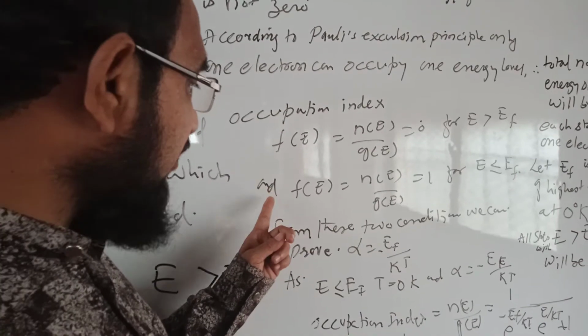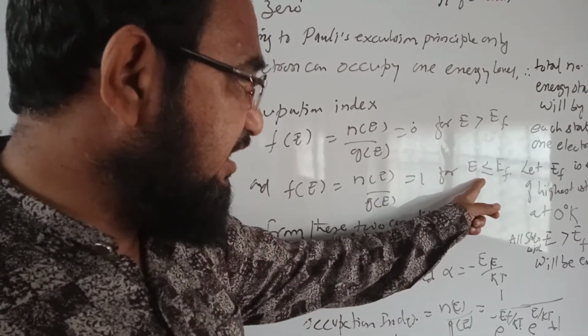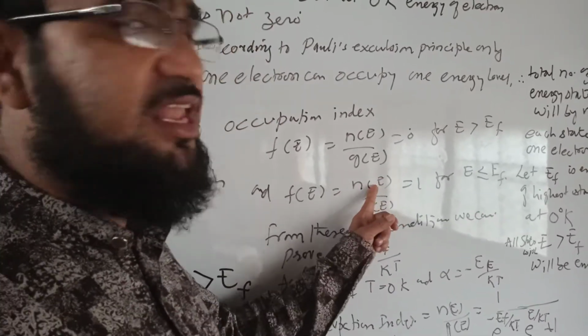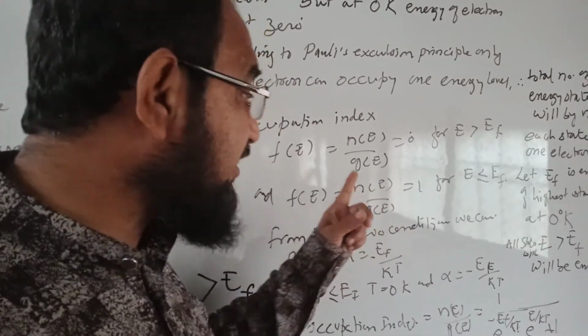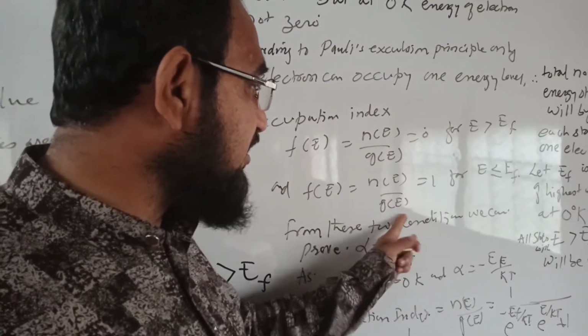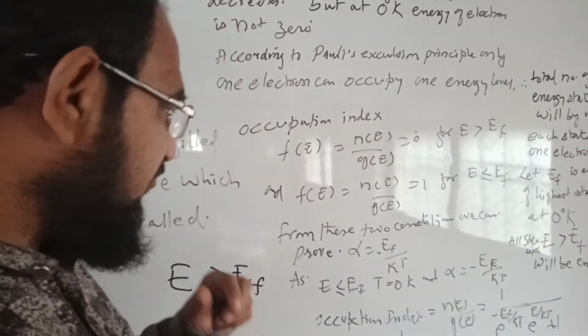And for energy less than EF, the states are completely filled. It means the number of particles will be equal to the number of cells, and N(E) upon G(E) is equal to 1. Both are equal, meaning they are completely filled.